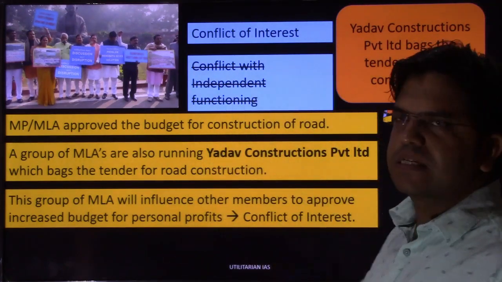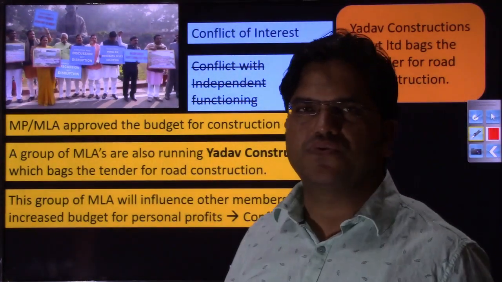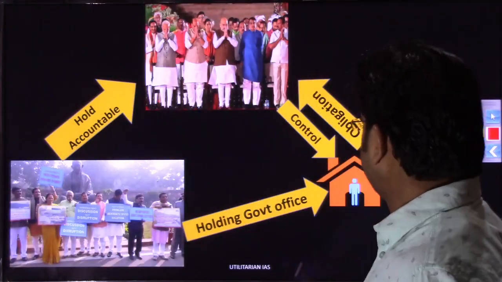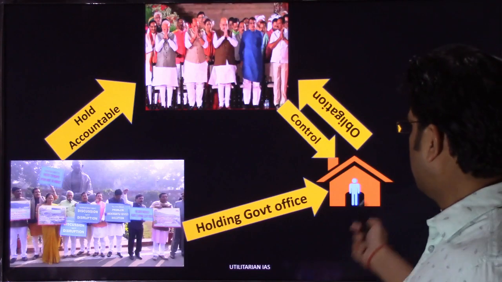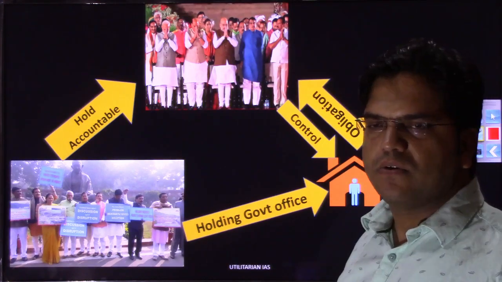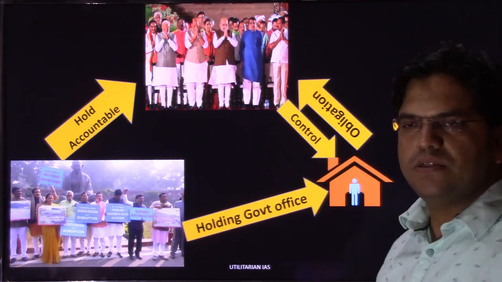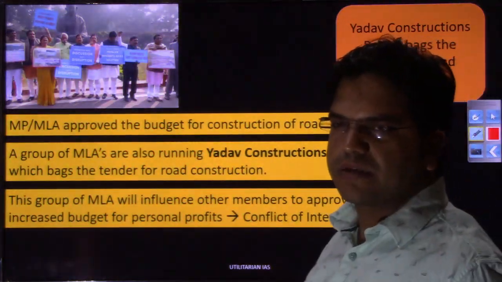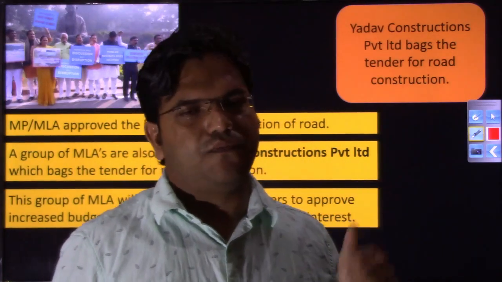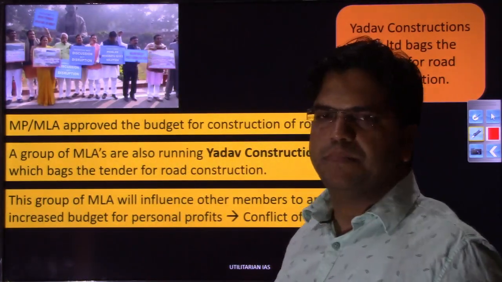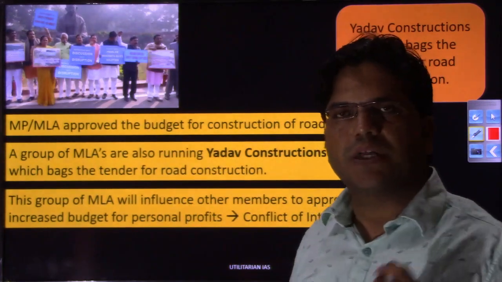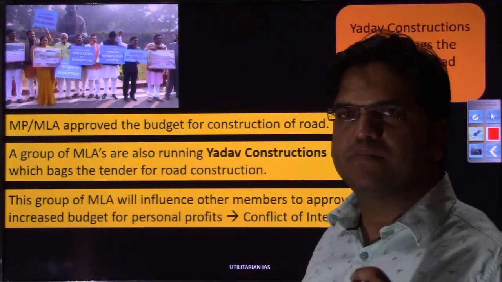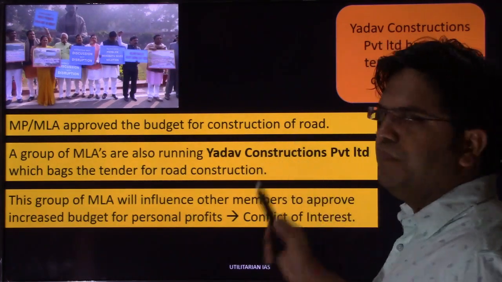So whatever we discussed is nothing but this in textual format, right? You would have seen two cases. In the first case, the member of parliament holding government office had created conflict of interest because he was obligated towards the executive. In the other case, because of the contract, because of the private interest of members of parliament who are running this company, their independent functioning as member of parliament or member of legislative assembly is being compromised.